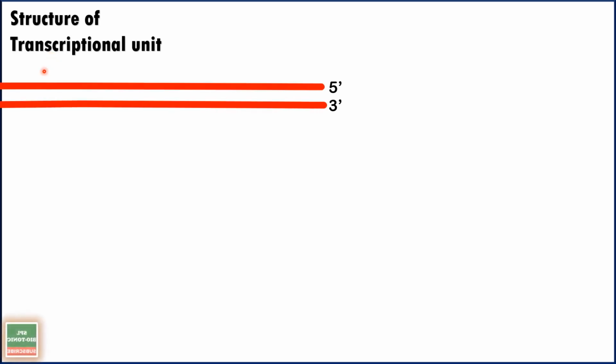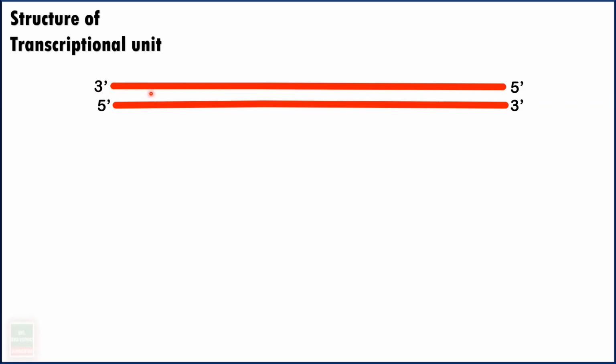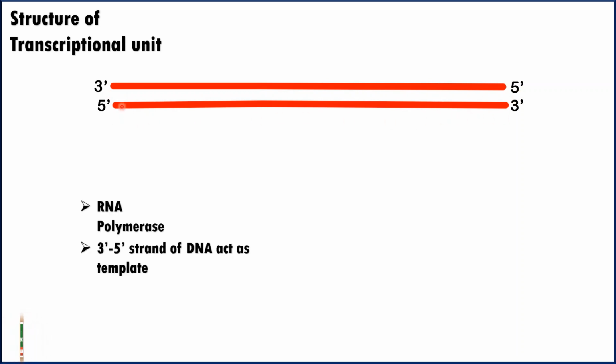Students, to understand the concept of transcription, we should know the structure of the transcriptional unit. We know that the double-stranded DNA acts as a template on which the RNA is produced. The polarity of these two strands is: the upper strand is 3' to 5', whereas the lower strand is 5' to 3'. The enzyme which helps in transcription is RNA polymerase. This enzyme works in the 5' to 3' direction with respect to the new strand. Therefore the upper strand of the DNA acts as the template, whereas the other strand is called the coding strand.